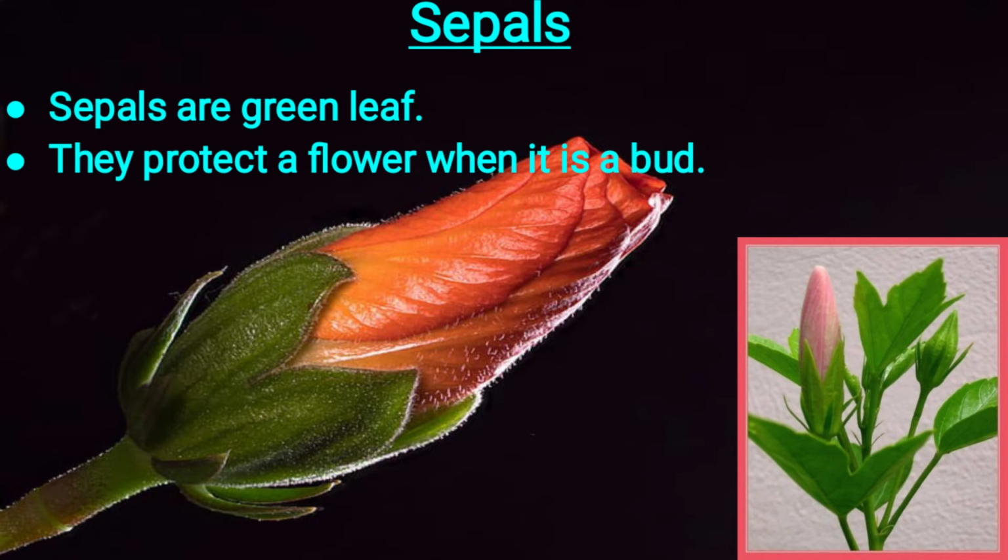In this bud there are green leaves. These green leaves protect a flower when it is a bud.